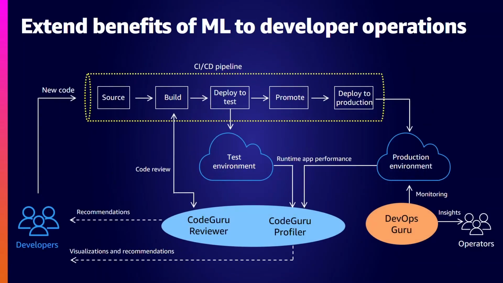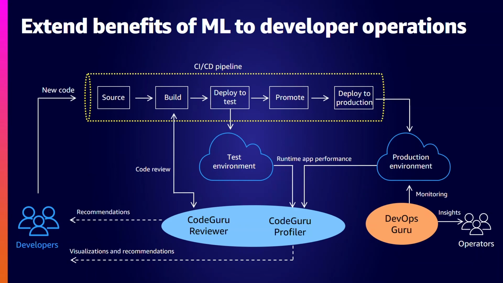We continuously strive to improve our developer operations with the goal to improve software velocity, quality, as well as application availability. As next steps, we plan to adopt Code Guru Profiler and DevOps Guru. On this slide, what you see is our software development lifecycle and what it will now look like.